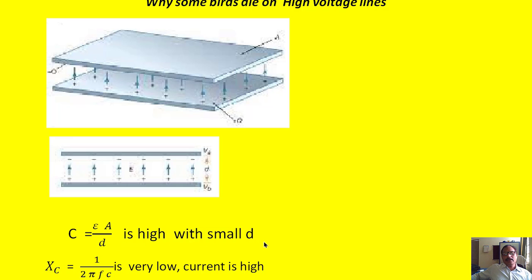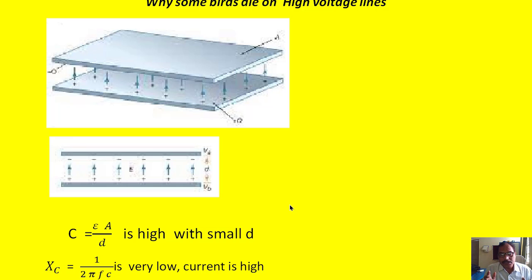The capacitance is high if the distance between the two parallel plates is less. Similarly, it will be high when the area of the plates is very high. And epsilon is the product of epsilon naught and epsilon r. Epsilon naught is the permittivity of free space, and epsilon r is the relative permittivity of the non-conducting or dielectric material placed between the plates.